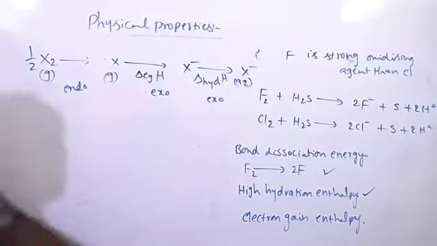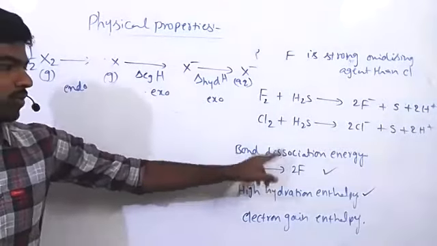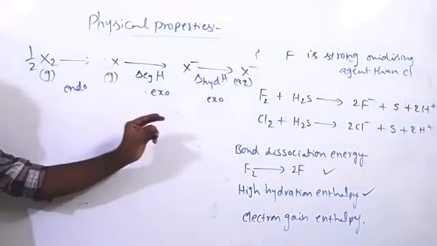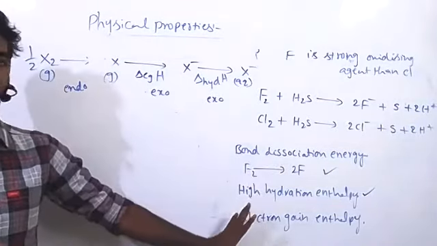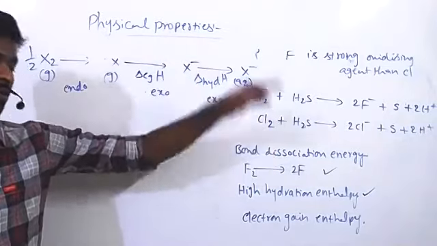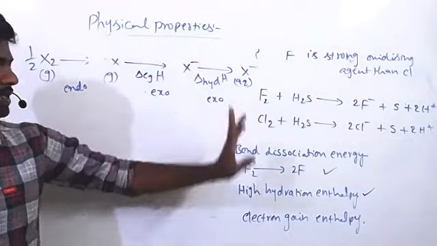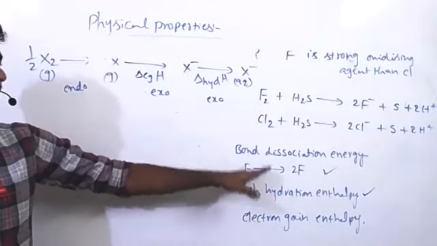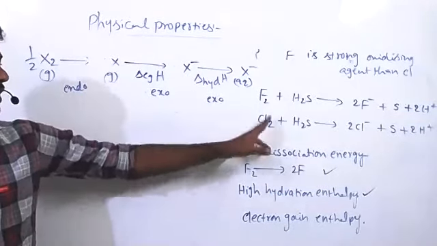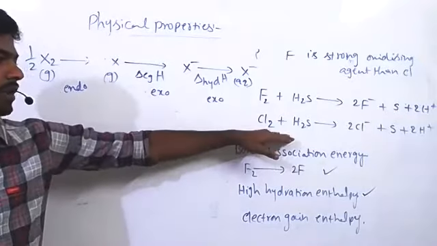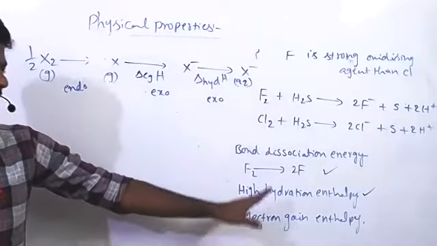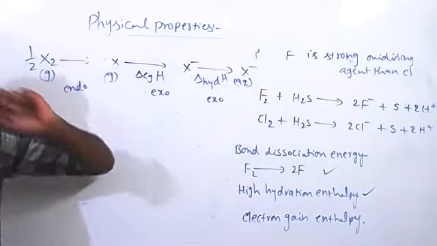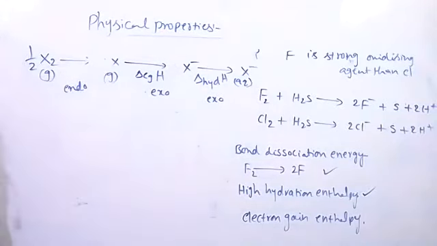So fluorine has these two supporting values. Low bond dissociation enthalpy: it is an endothermic process, so we need to invest just a little energy to dissociate the fluorine molecule, but to dissociate chlorine we need to invest more energy. And fluorine has the highest hydration enthalpy. Chlorine also has a high one, but compared to fluorine it is lower. Overall, considering all these factors, fluorine has the better numbers. You don't need to give this much explanation; you need to say due to low bond dissociation enthalpy of fluorine and high hydration enthalpy of fluorine.